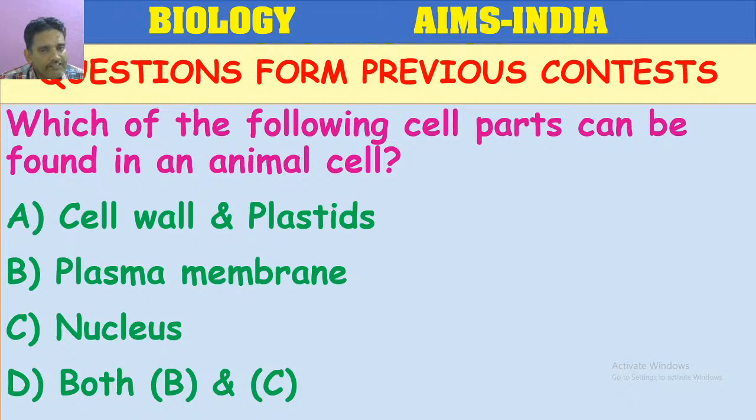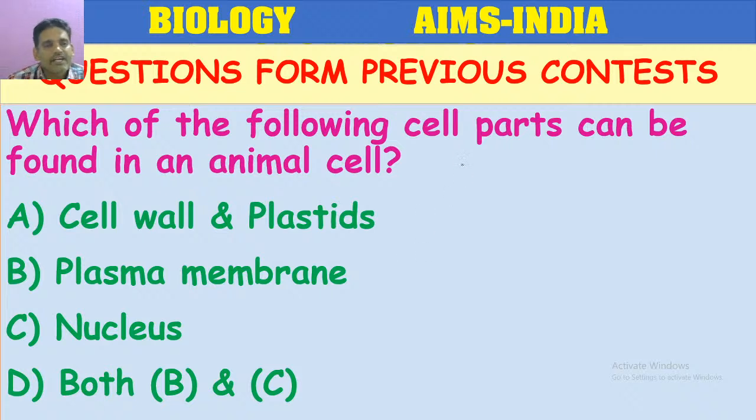Which of the following cell parts can be found in an animal cell? Very good. One of you answered A. A and D, D or A.